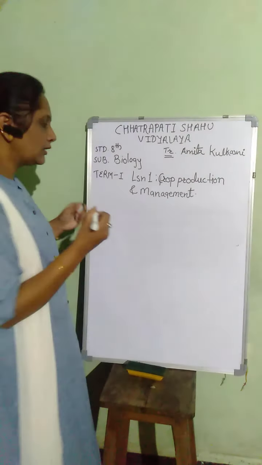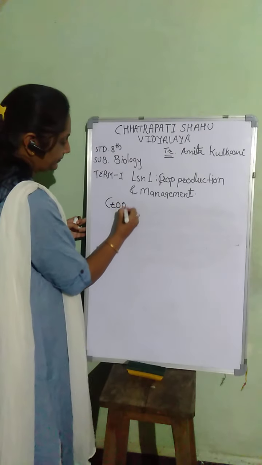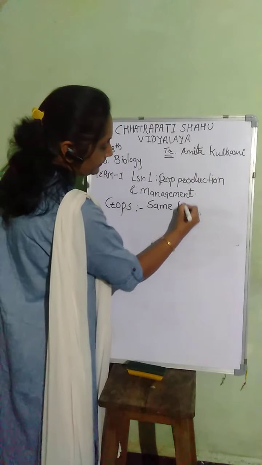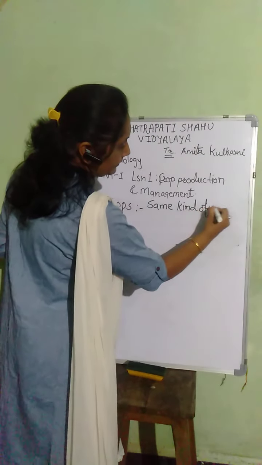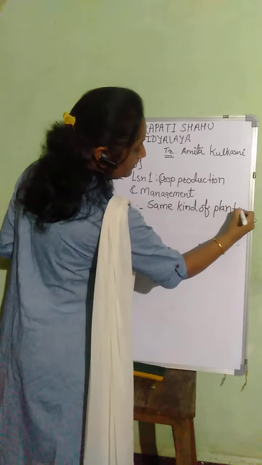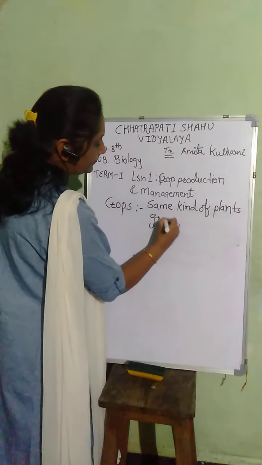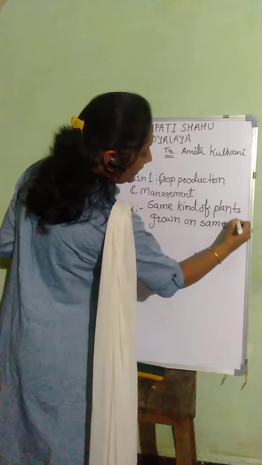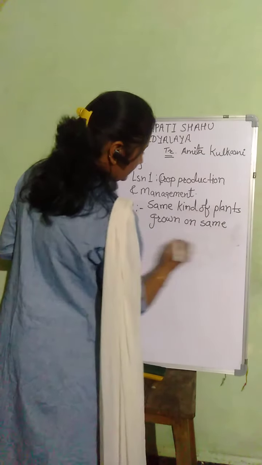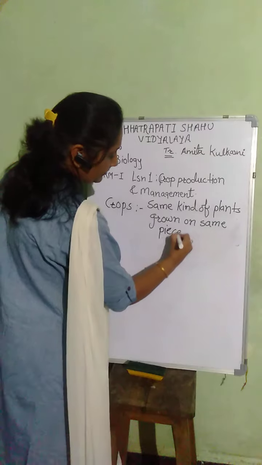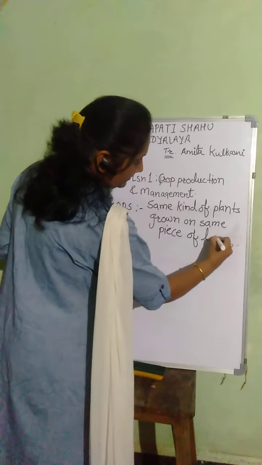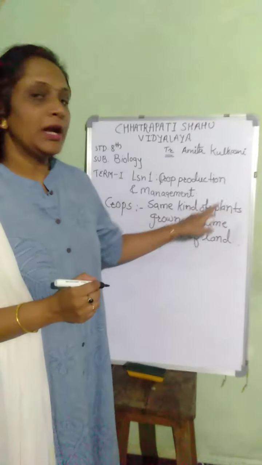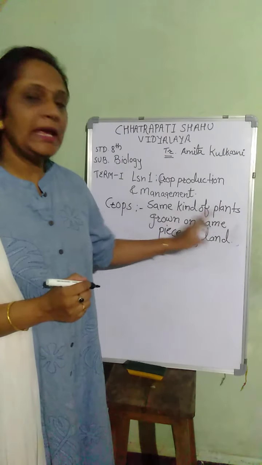We can define crops as the same kind of plants grown on the same piece of land. So crops are nothing but the same kind of plants grown on the same piece of land.